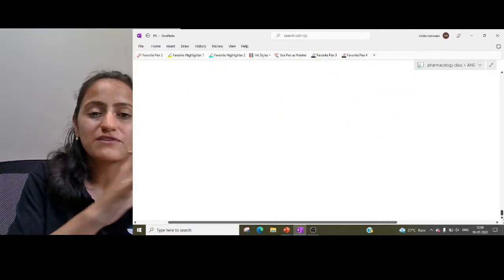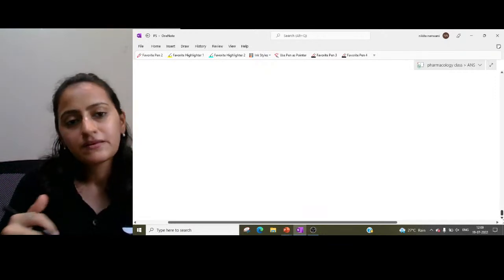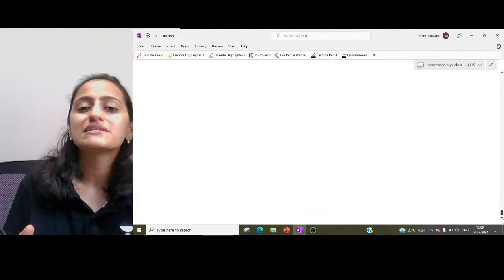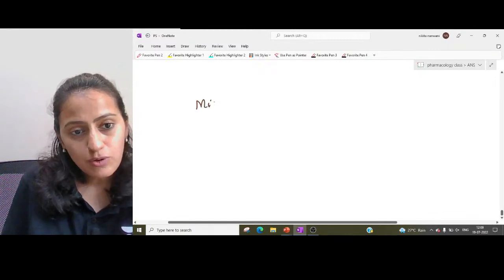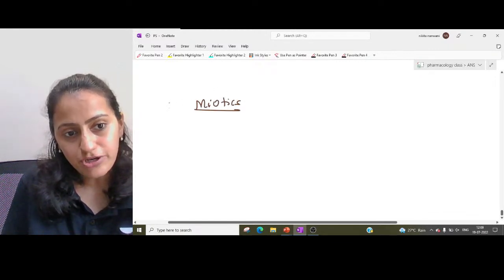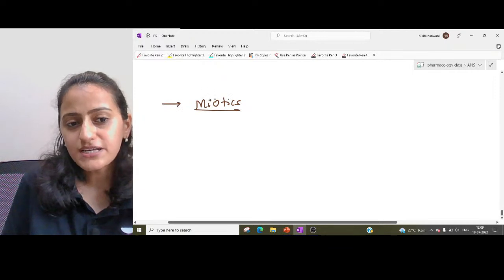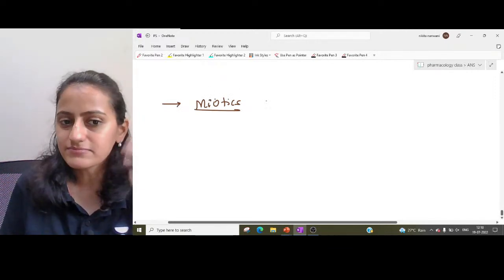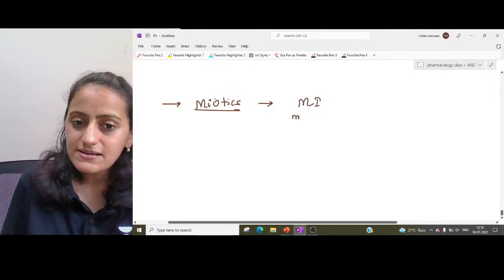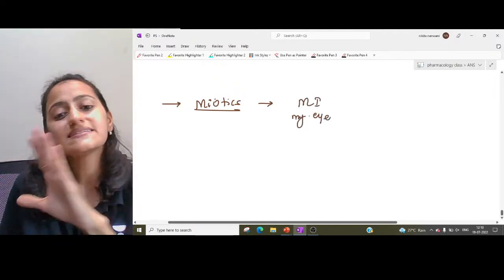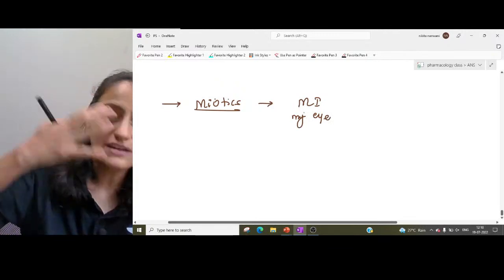So we are done with the first group of drugs, ABC: alpha agonists, beta blockers and carbonic anhydrase inhibitors. Now, what is the side effect seen with myotics? Myotics increase trabecular outflow, that is the mechanism of action. Myotics is MI, my eye is entirely affected from the front to the back.